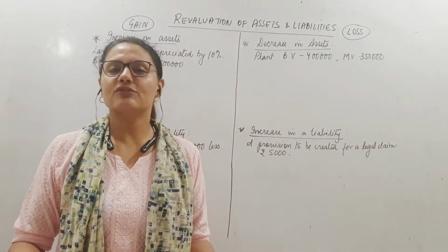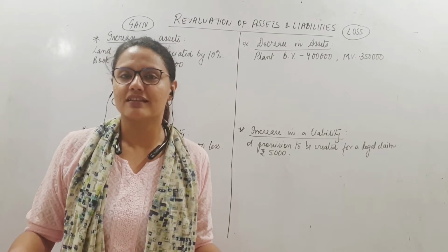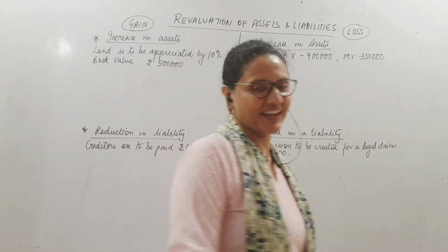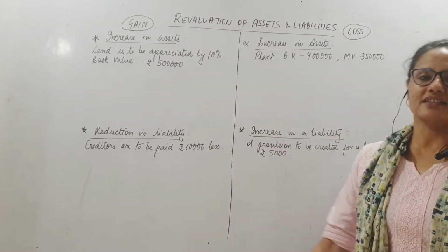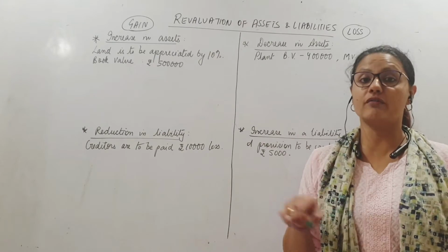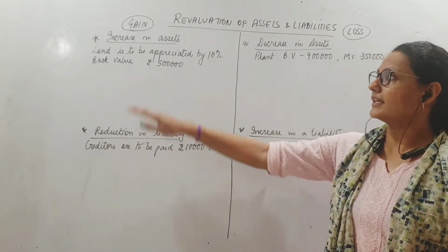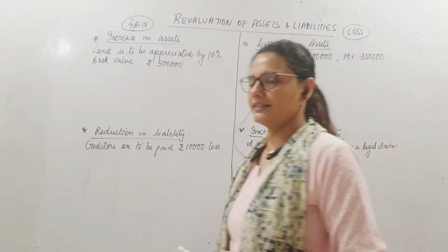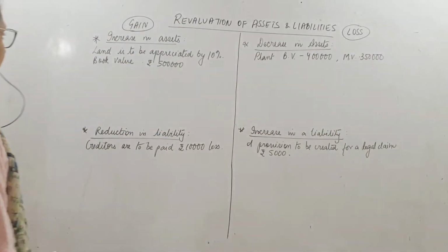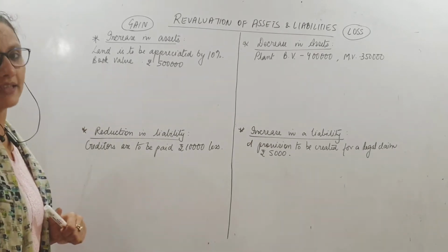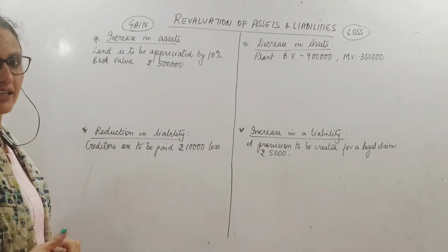So obviously, which account do we open for this? No points for guessing. Revaluation account. Okay? Revaluation account is a nominal account. It is opened to find out the overall, meaning all the gains and losses at the time of revaluation. Take that. Okay. Asset is increasing. Land is to be appreciated by 10%. Appreciated meaning बढ़ाना है value.